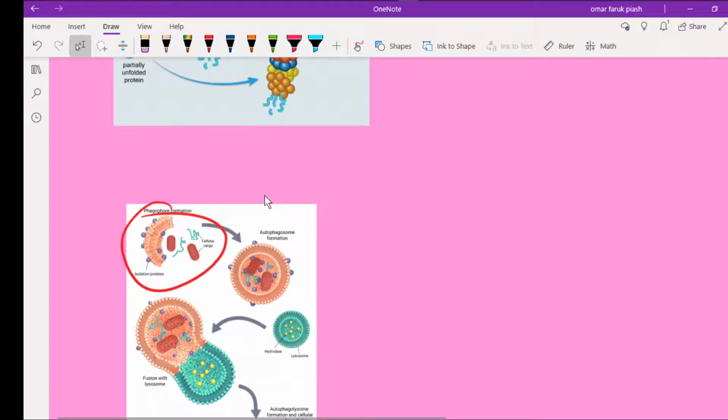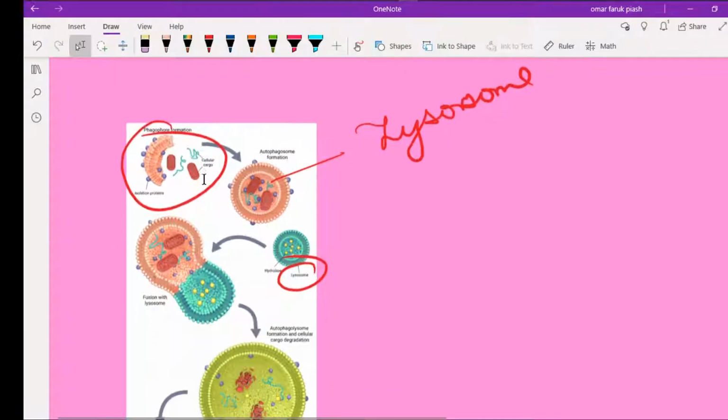Autophagy is formation of vacuoles, and in these vacuoles there is lysosome, which is responsible for degradation of the cell. When these autophagic vacuoles are formed, they fuse with the lysosomes, which contain hydrolytic enzymes and break down the cellular components.